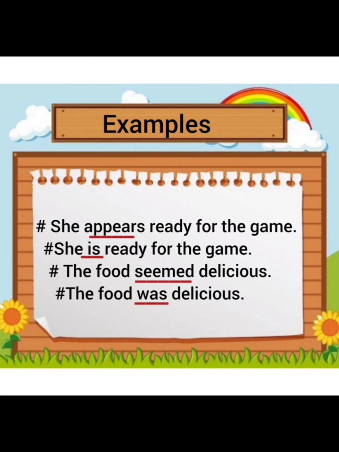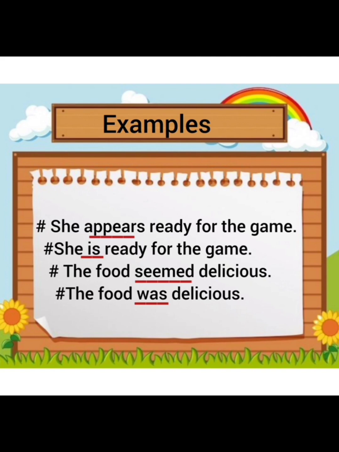So let me replace this seemed with a be verb. The food was delicious. So both the sentences have the same meaning, and seemed and was, these both are the verbs that are used within these sentences.